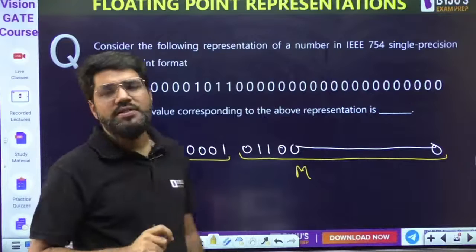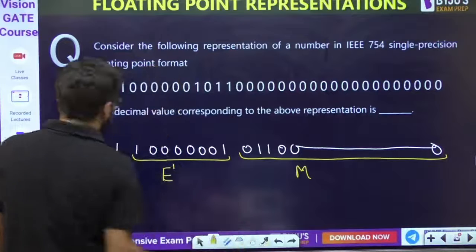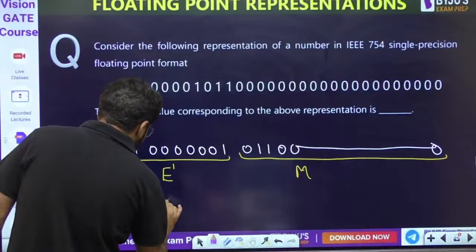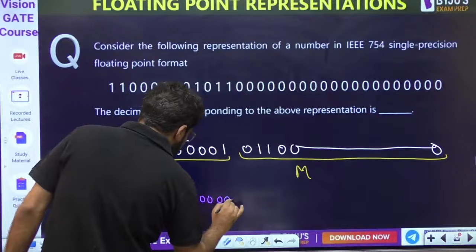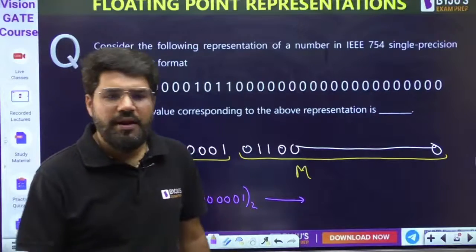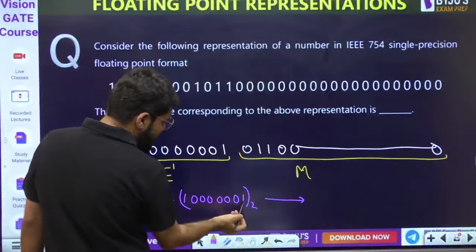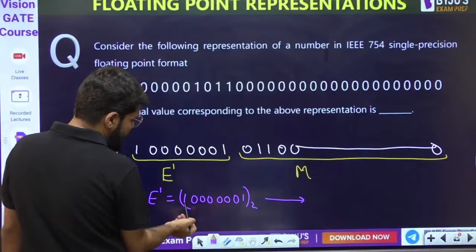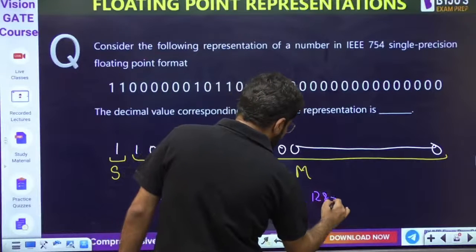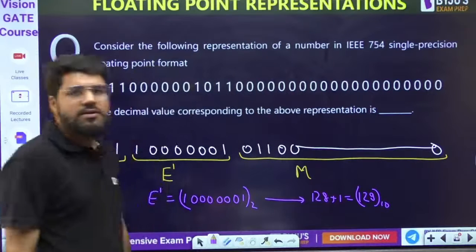Now, what is the value of this E dash in decimal? Because the question asks for the decimal value corresponding to this. Sign is 1. If you take this E dash, 1 0 0 0 0 0 0 1 in binary, what is the quickest way to convert binary to decimal? You can use the GP also. Directly, this is 2 power 0 and this is 2 power 7. 2 power 7 is 128, so 128 plus 1 is 129. So this is the E dash in decimal.